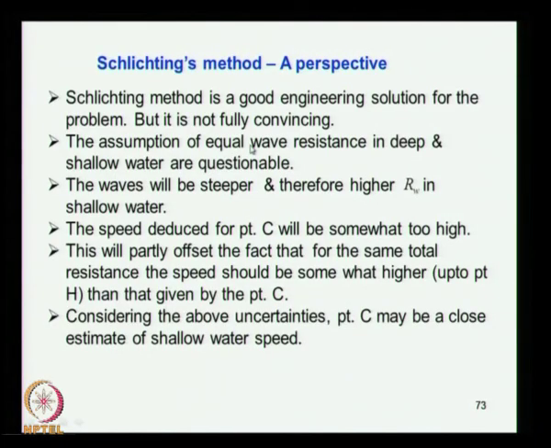Otherwise, to find the resistance of a ship in shallow water is rather difficult, often impossible. So here he makes some assumptions, tries to simplify the procedure, a practical solution to find out the shallow water resistance. So the assumption of equal wave resistance in deep and shallow water is questionable. You do not know, it is an assumption, but there is no proof for that.